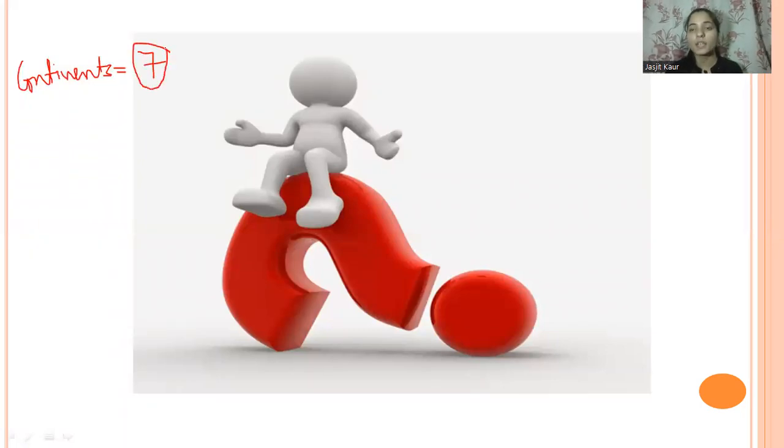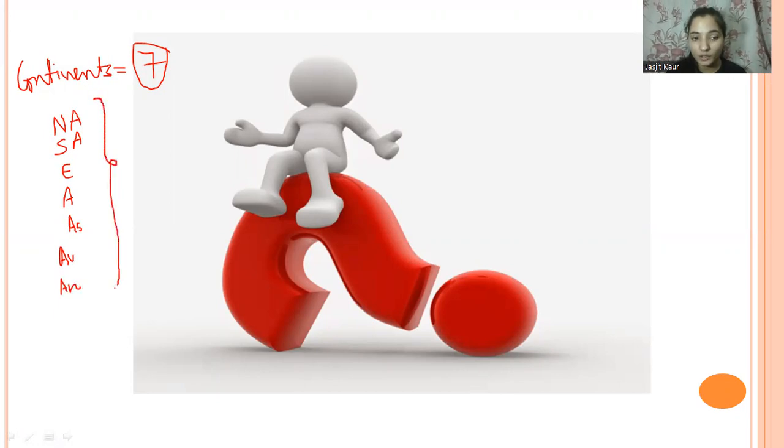So now you have to name these continents. You can name them one by one in the comment section. Yes, North America is there. So, yes, very good students. So, we have North America, we have South America, we have Europe, then after Europe, we have Africa, we have Asia with us, then Australia, and finally, we have Antarctica. So, these are the 7 continents that we have in the world.